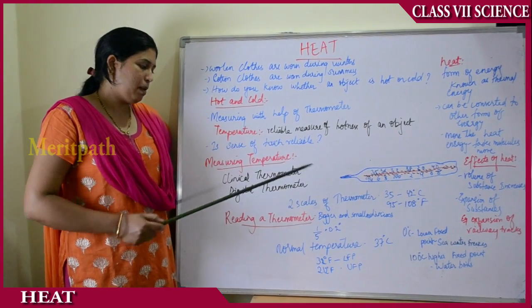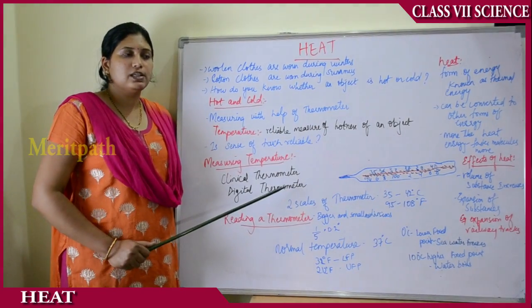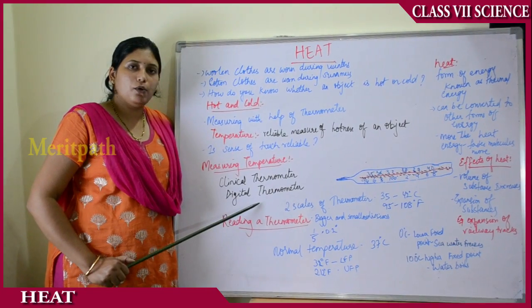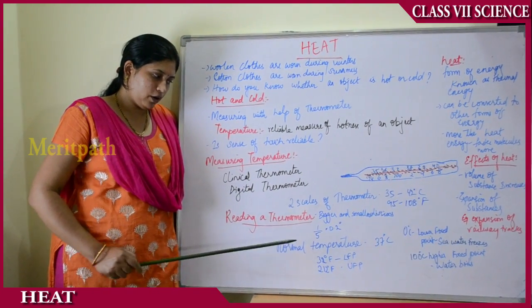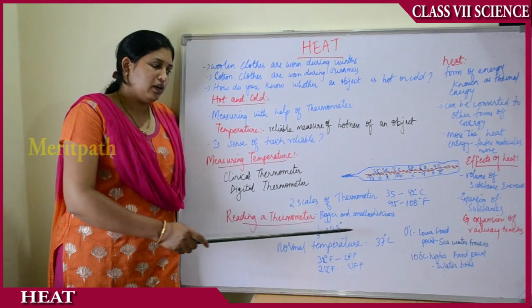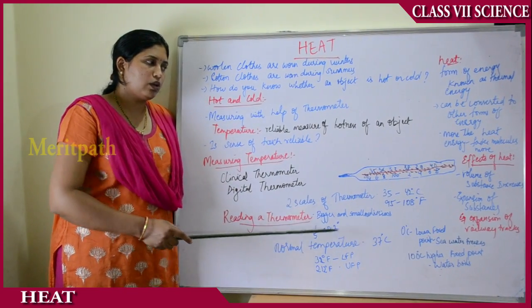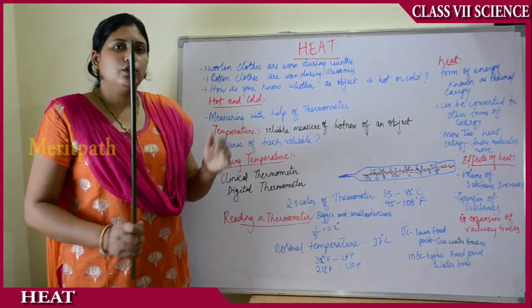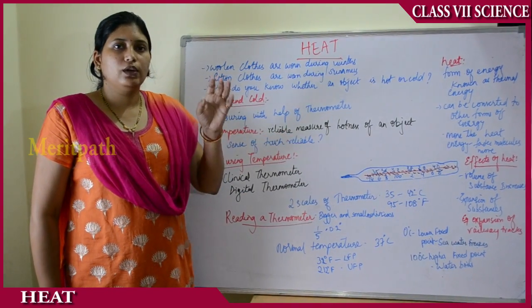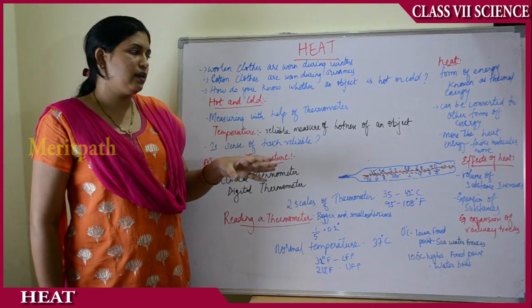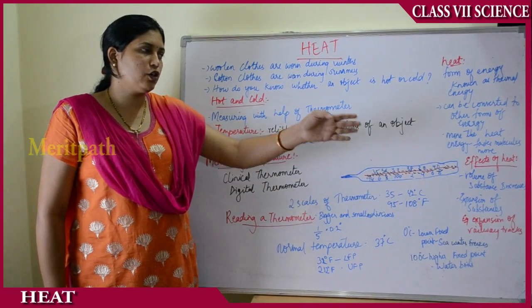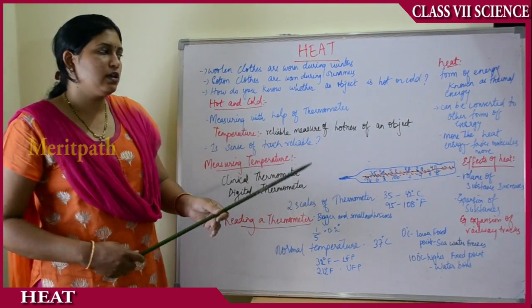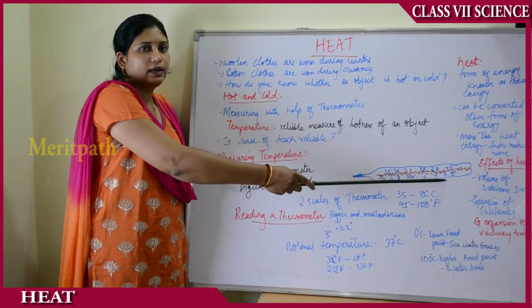So these days people are using digital thermometers for measuring fevers. These do not have mercury in them. What is the normal temperature of the body? It is 37 degrees centigrade. The highest temperature of your body will go only up to 40 or 42, so the thermometers will only have readings up to 40 or 42 degrees centigrade. And in the Fahrenheit range, your body temperature doesn't go above 108 degrees Fahrenheit.